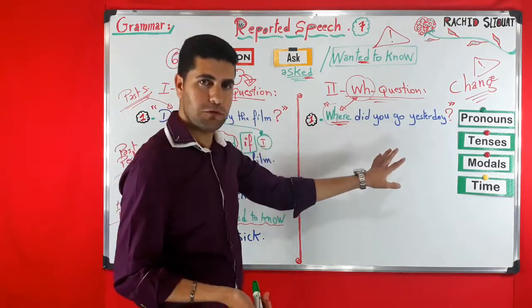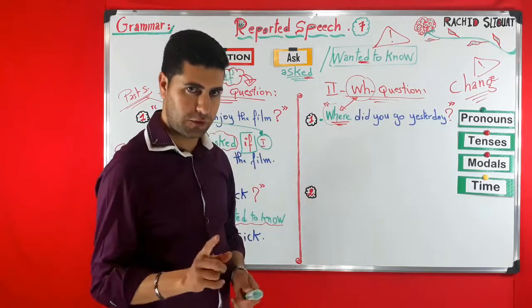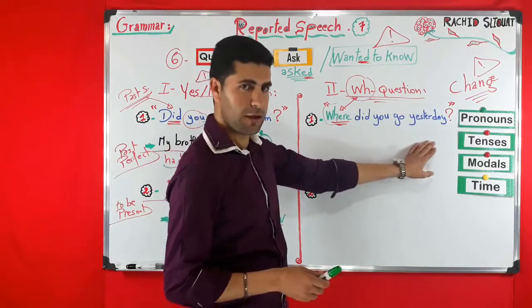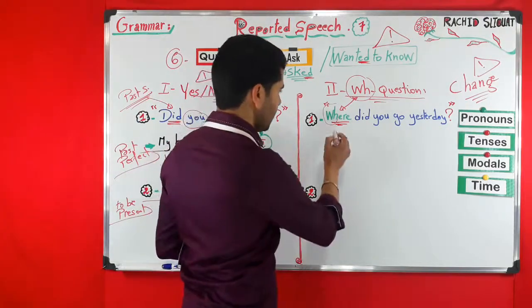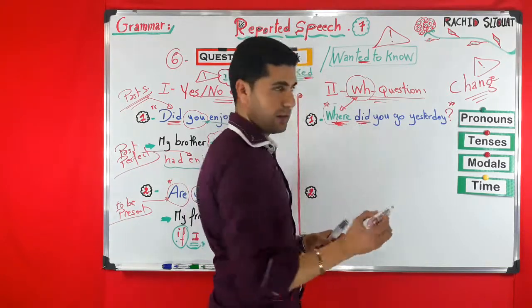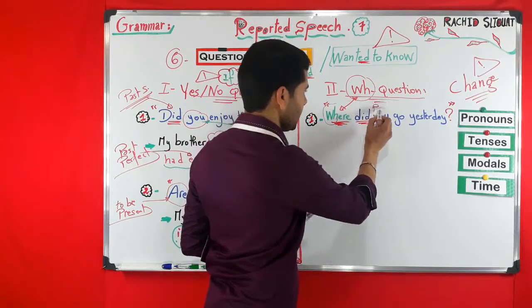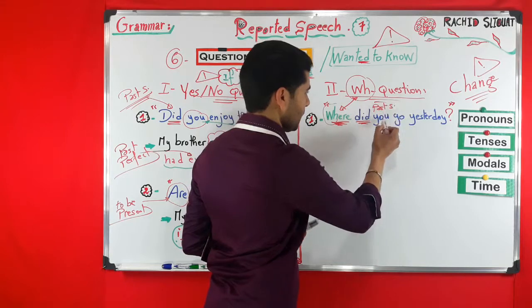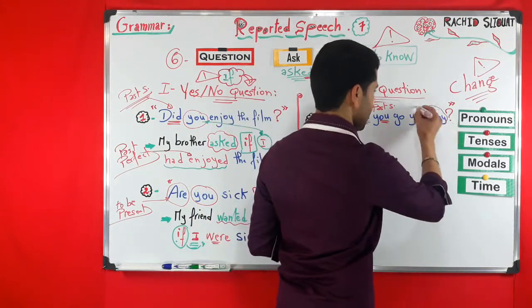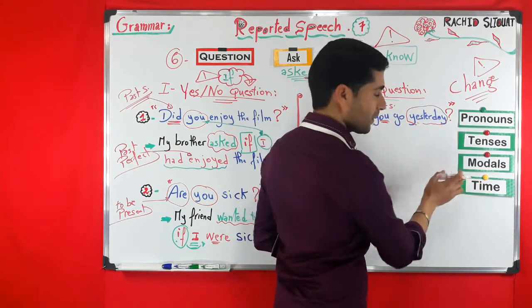Now let's move to WH questions. Okay, WH question: where did you go yesterday? So here we have, as you can see, the WH word. And here we have did, and did is related to the past, the past simple. Here we have you, and the time expression is yesterday.